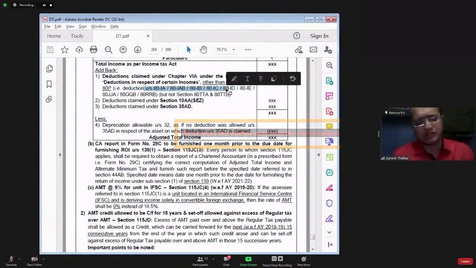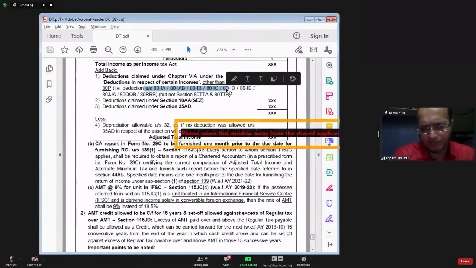Income-based deduction means the deduction will be calculated based on the amount of income. For example, government says that for telecommunication business, 50% of income will be allowed as deduction. That is what is written in section 80IA. I am just giving you an example. Don't get into those sections. Anyway, this is not part of your syllabus.